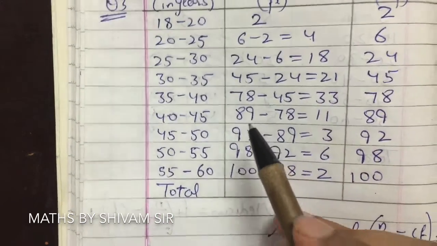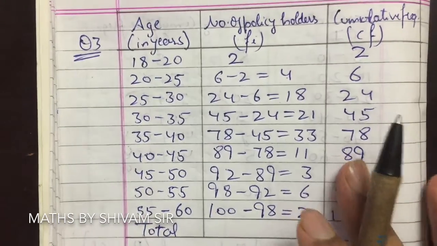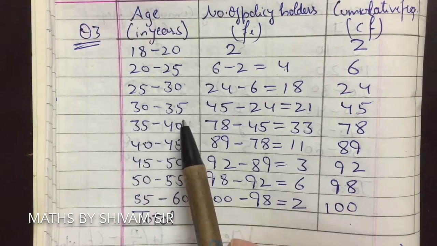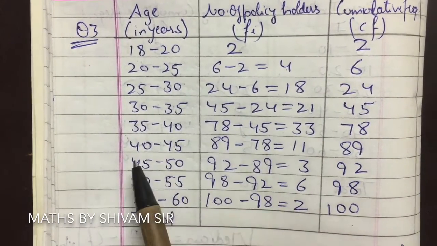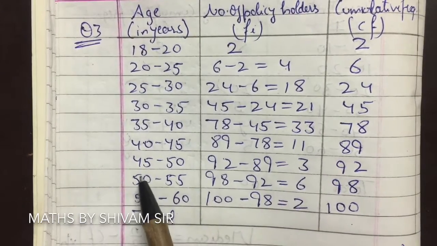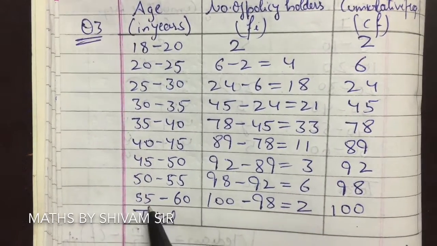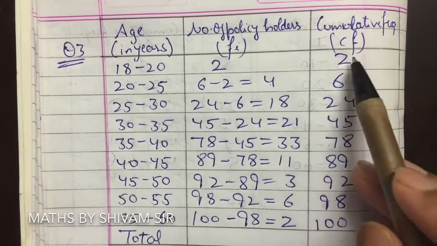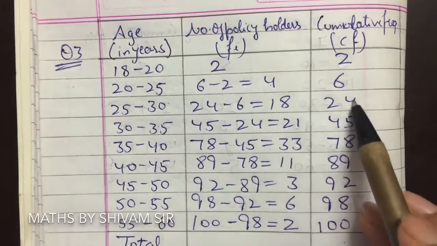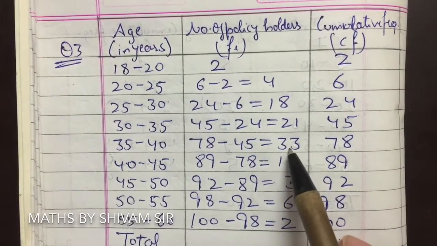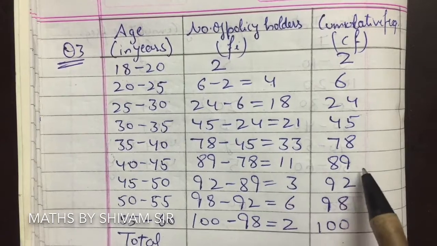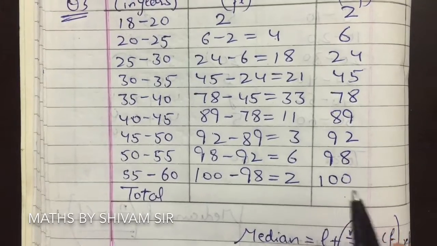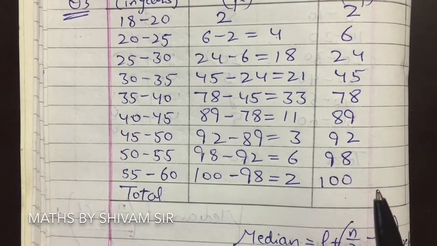Here we have written the frequencies. 30 to 35 we have 21, 35 to 40 we have 33, 40 to 45 we have 11, 45 to 50 we have 3, 50 to 55 we have 6, 55 to 60 we have 2. The cumulative frequency for this will be 2, 2 plus 4, 6, 6 plus 18, 24, 24 plus 21, 45, 45 plus 33, 78, 78 plus 11, 89, 89 plus 3, 92, 92 plus 6, 98, and 98 plus 2, 100. So these are the cumulative frequencies.